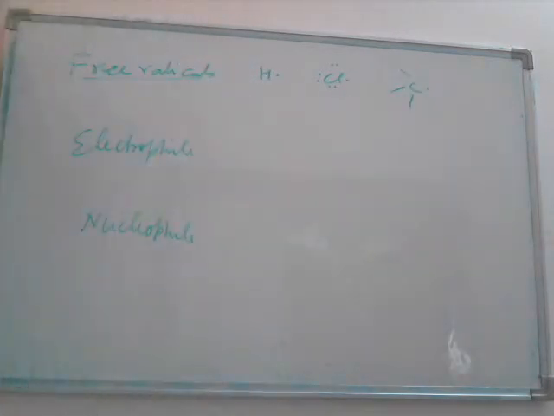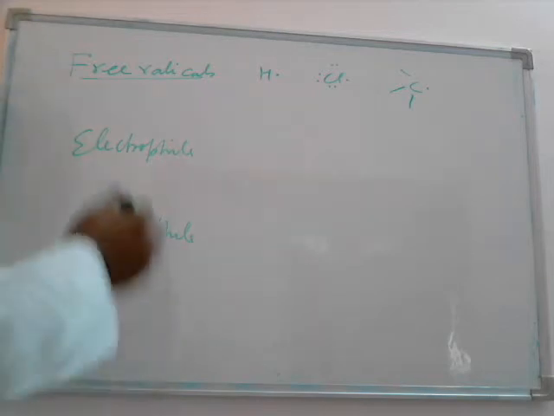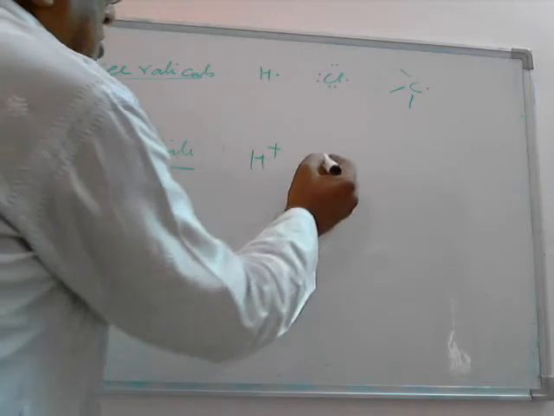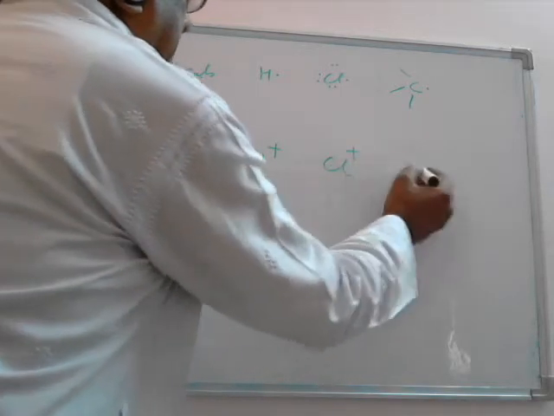Free radicals are those atoms or groups of atoms which consist of unpaired electrons. It is electron deficient, it is more reactive. And I told you the stability: tertiary free radical is more stable than secondary, is more stable than primary, is more stable than methyl.